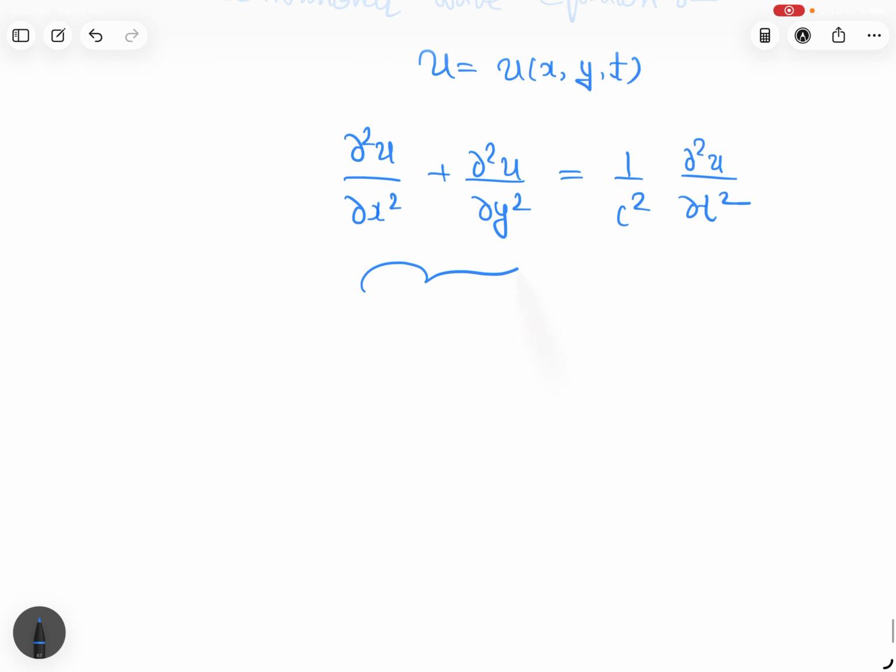Can you tell me? We can write the left hand side as Laplacian u is equal to 1 upon c square del 2u del t square, because the left hand side is the Laplacian u.